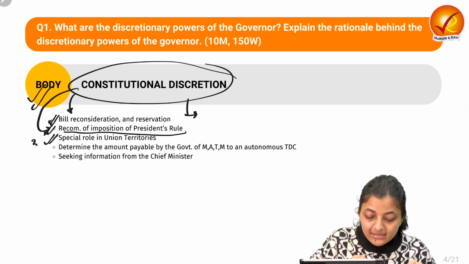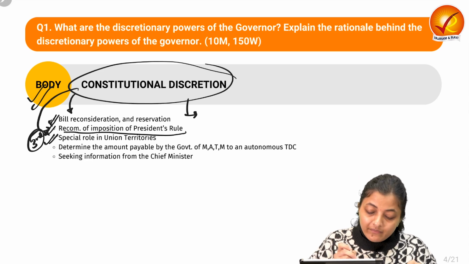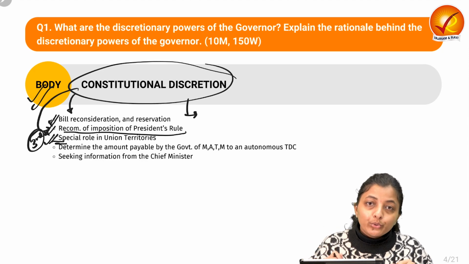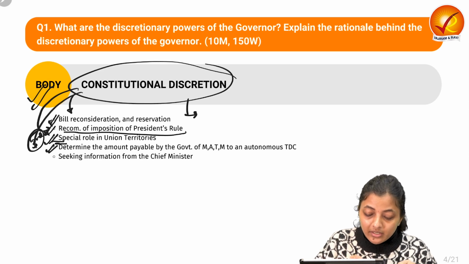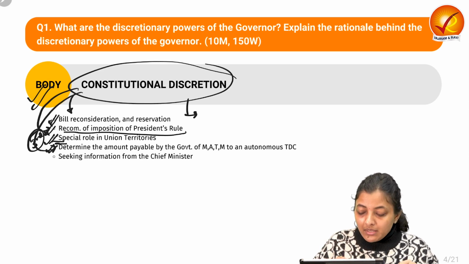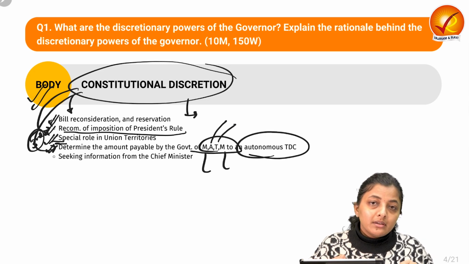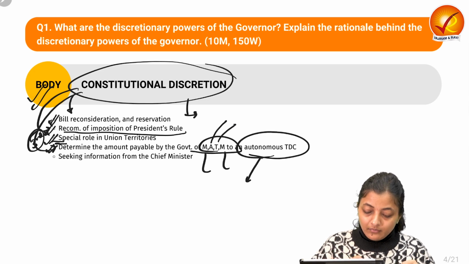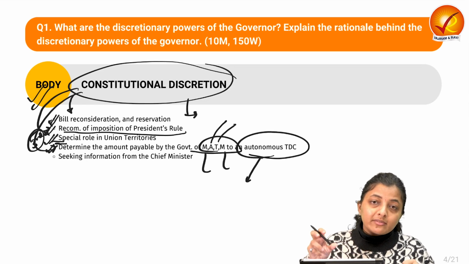The third is when he is functioning as an administrator for an adjoining Union Territory. Next, he can use his discretion in determining the amount payable by the governments of Assam, Meghalaya, Tripura and Mizoram to an autonomous tribal district council as royalty for mineral extraction. So he can use his discretion to determine what amount these governments will pay to the tribal